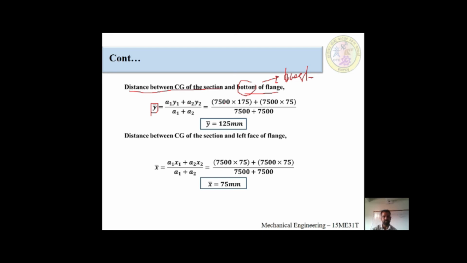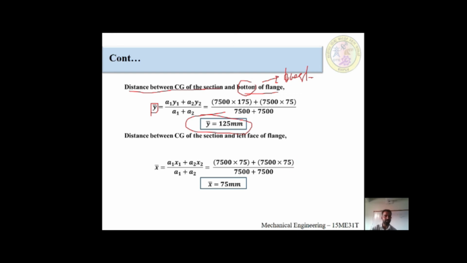A1 is 7500 millimeter square into Y1 equal to 175 millimeter, plus 7500 millimeter square into Y2 equal to 75, divided by area 1 which is 7500 plus area 2 which is 7500. After putting the values in the calculator, you will get the Y bar value: 125 millimeter. This is very easy for calculating Y bar.